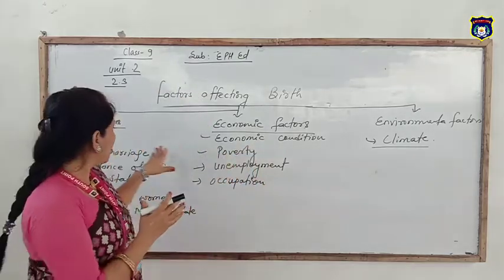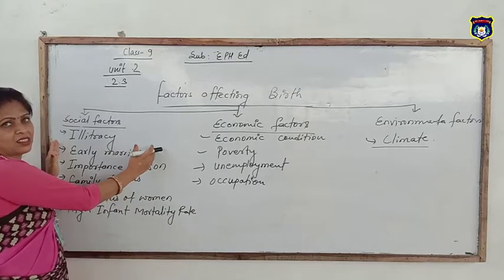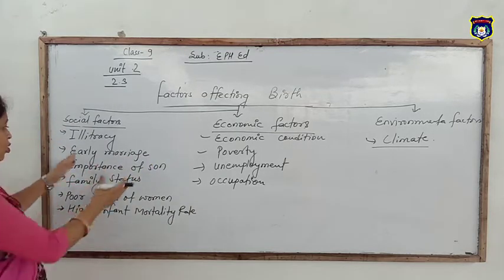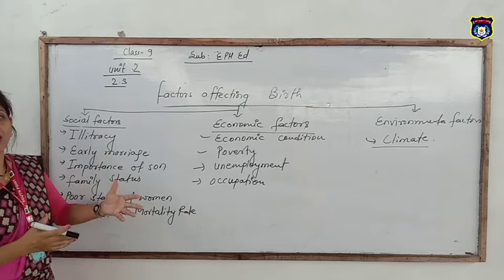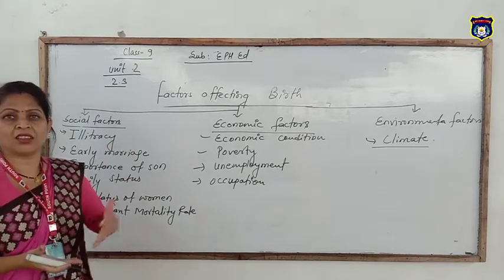Girls who marry early, sometimes child marriage, bear more children because their fertility age is lengthy.